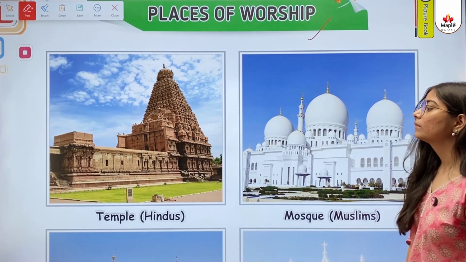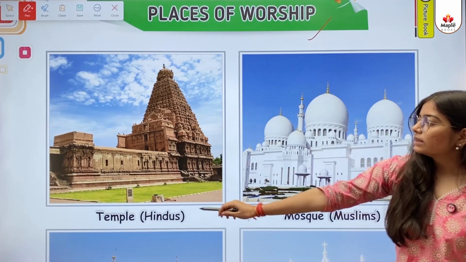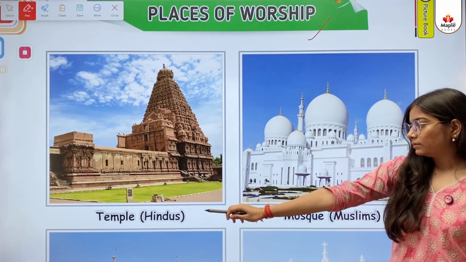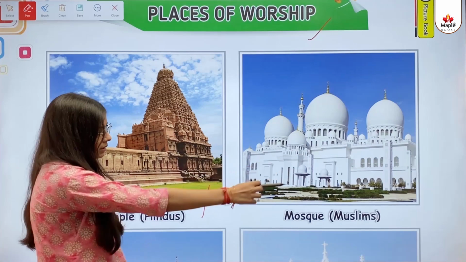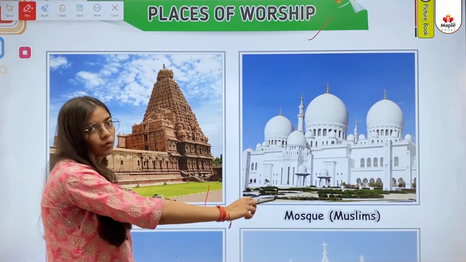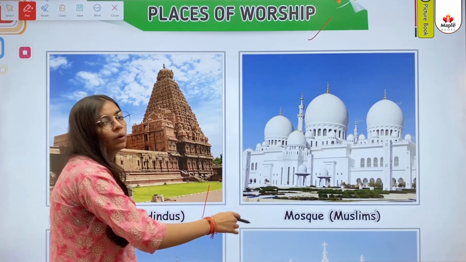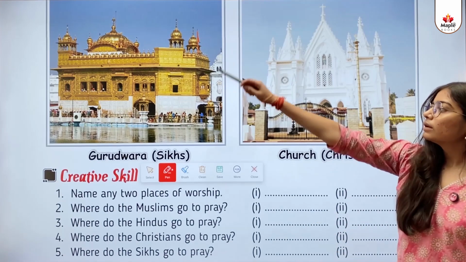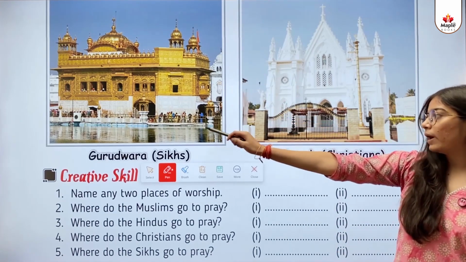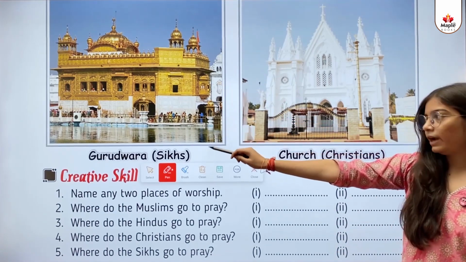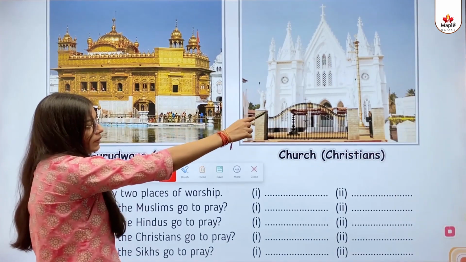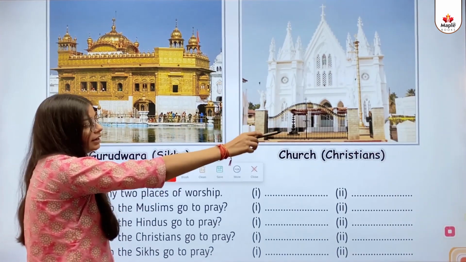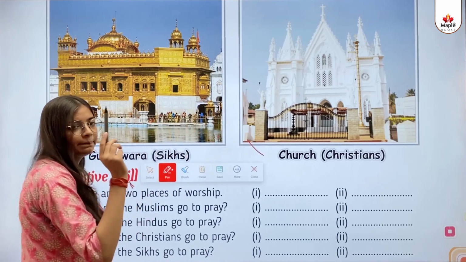This one is a temple. That one is worshipped by Hindus. This one is a mosque where Muslim people worship. This one is a Gurudwara where Sikh people worship. This one is a church where Christian people worship.